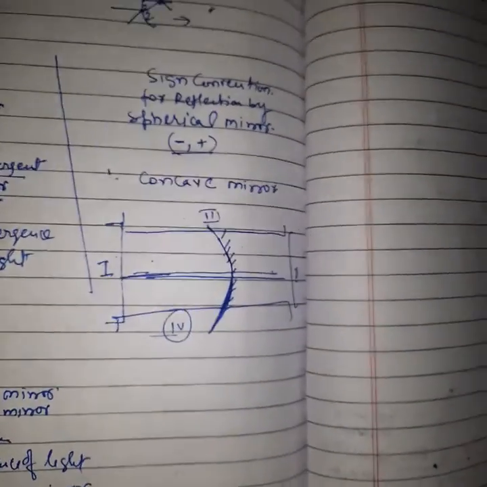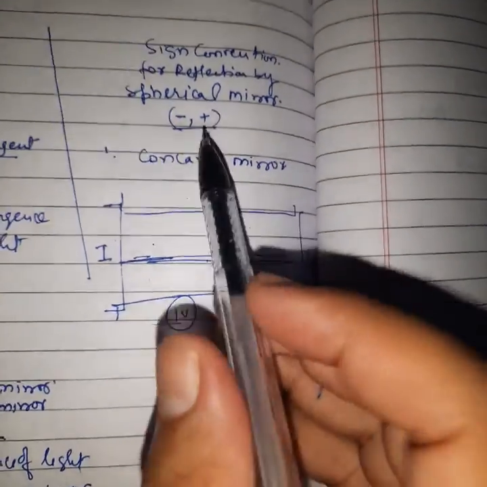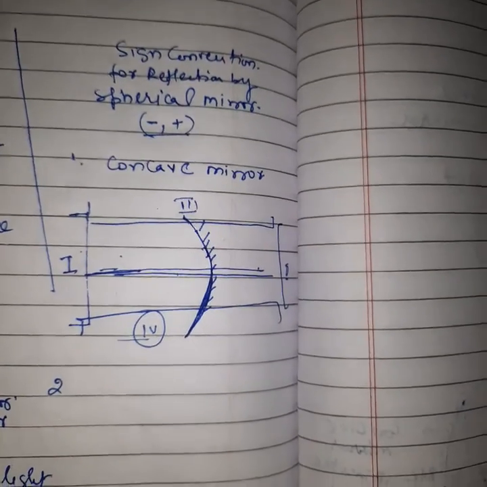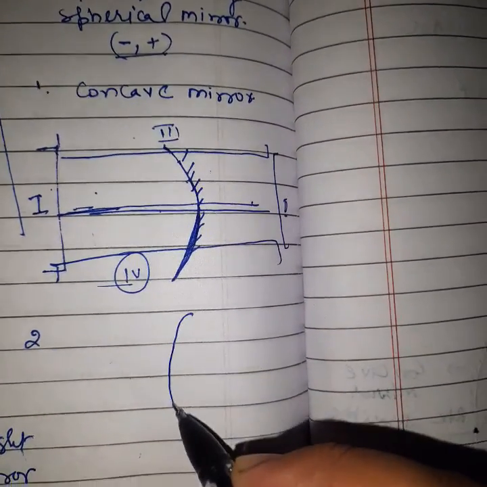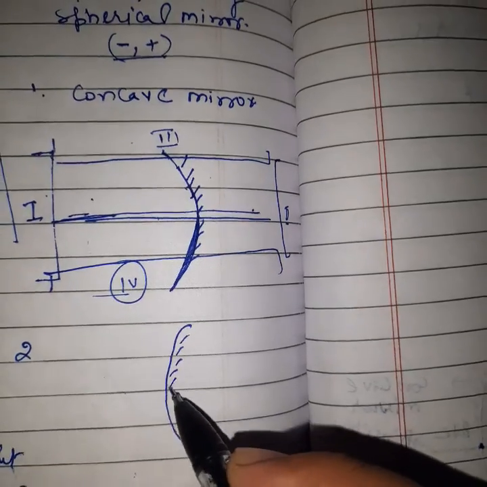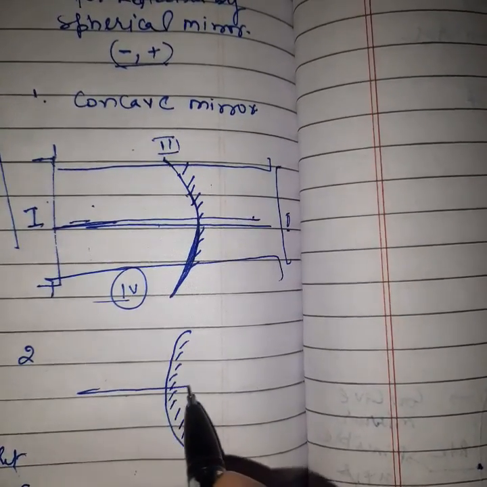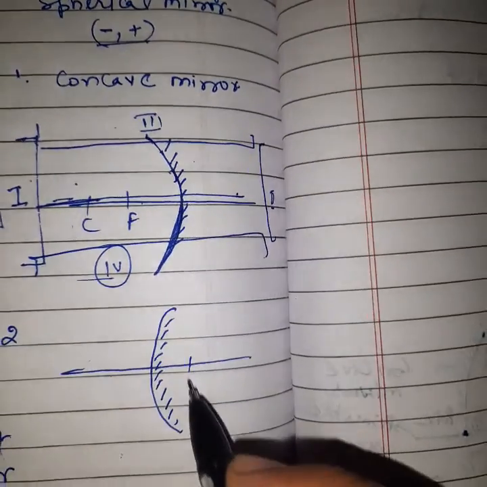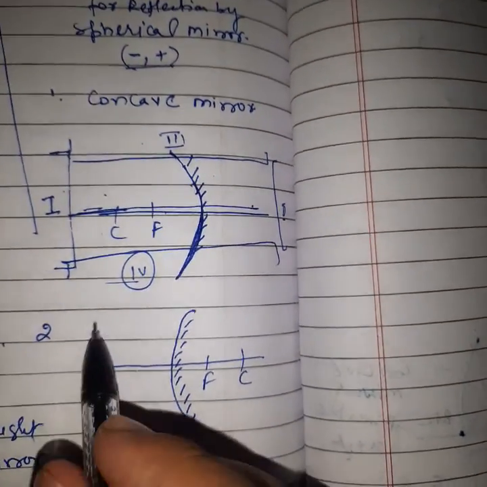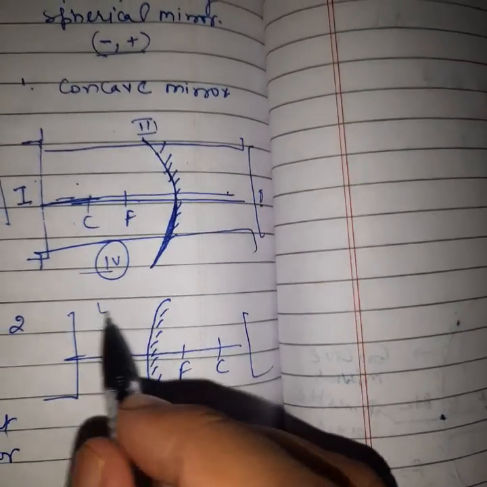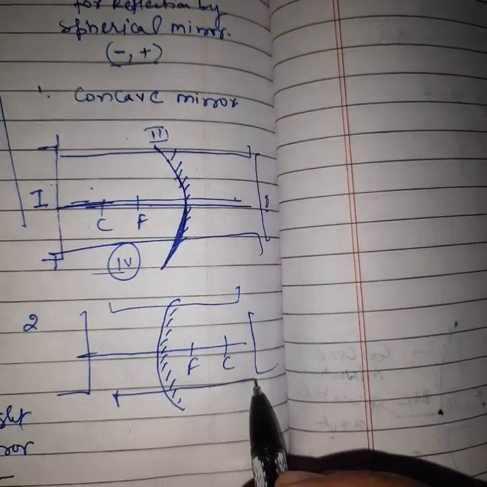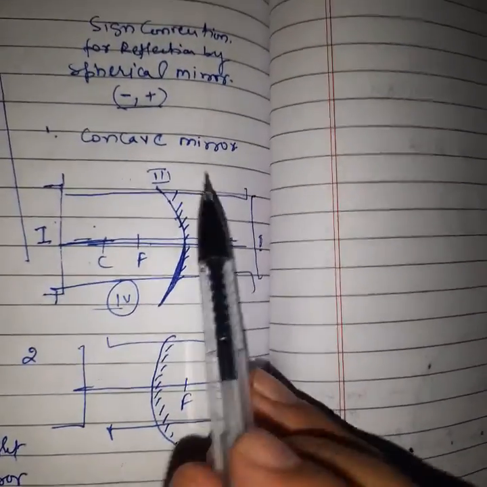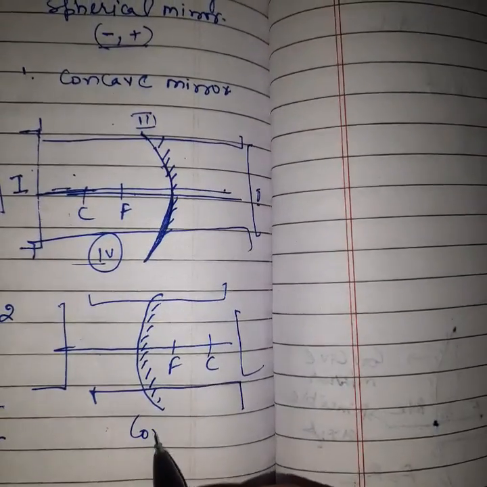This is in the case of the concave mirror, but in the case of the convex mirror also. This is our convex mirror. The center of curvature of it is on this side. F and C will be on this side. Same thing: first part, second part, third part and fourth part. Clear? Then how will we make the sign convention for both the concave mirror and the convex mirror?